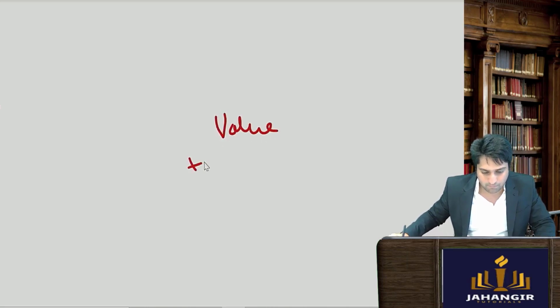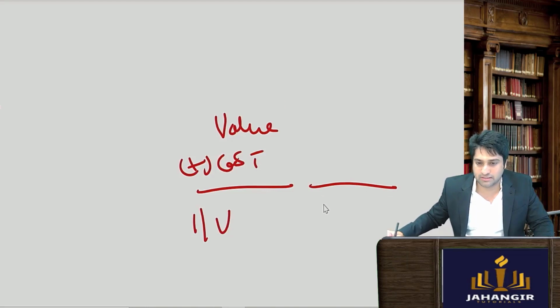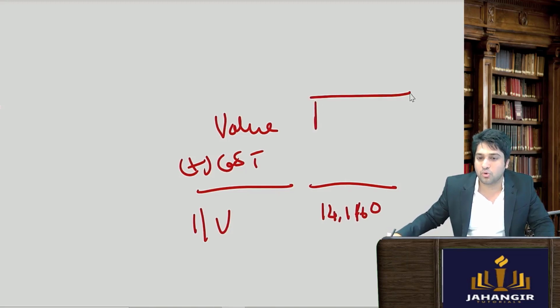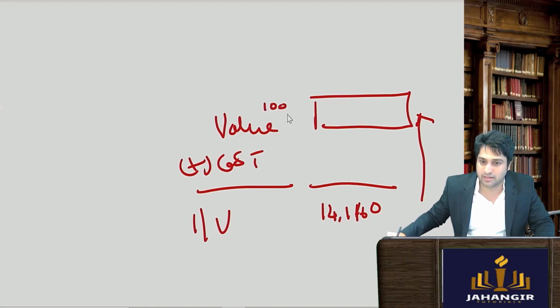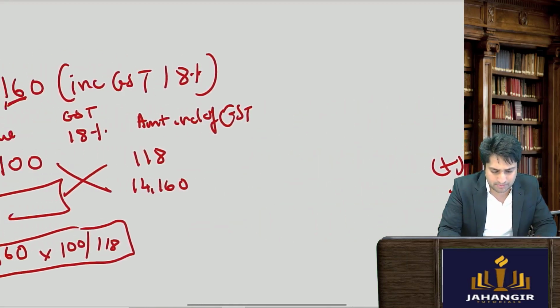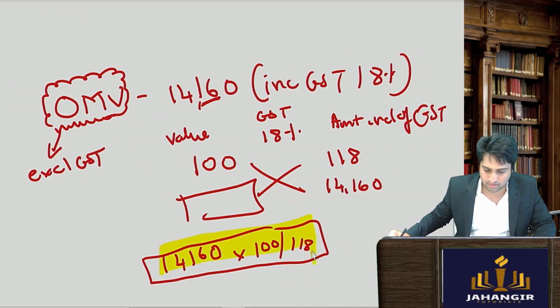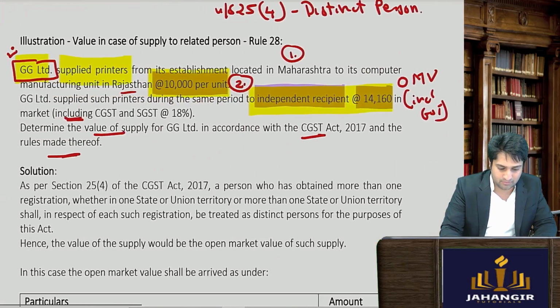value plus GST gives me the invoice value, right? Which includes the GST. Here I know this is 14,160. I want to go in reverse manner and find out कि कितना होता है. तो ये अगर 100 है, इसके ऊपर 18% GST लगता है, तो ये 118 होगा. Then you do your cross multiplications and you will come to this reverse calculation. Super simple. The formula basically is simple. So once you do that, you will get the value of supply.